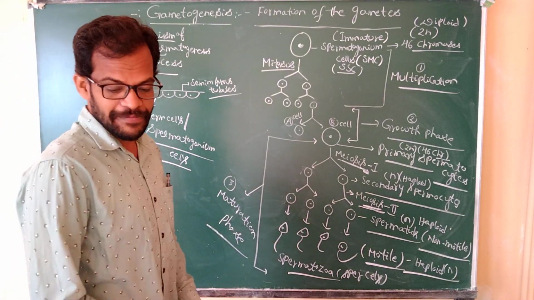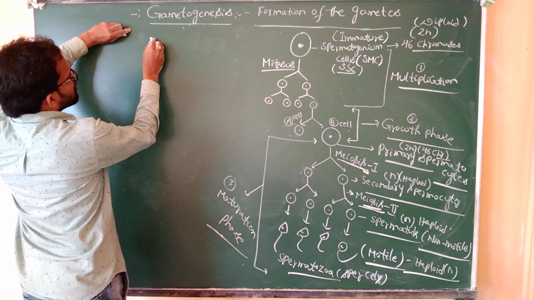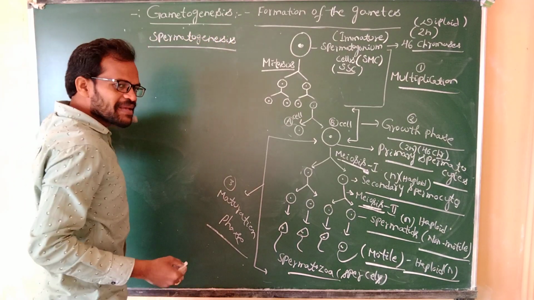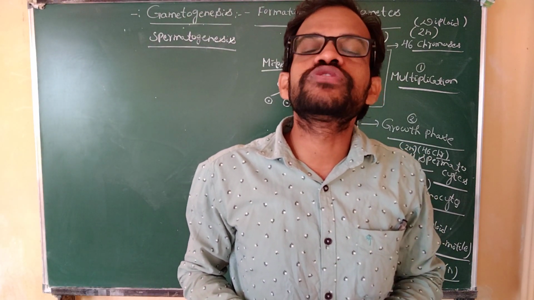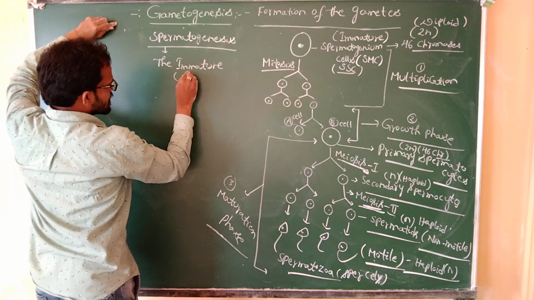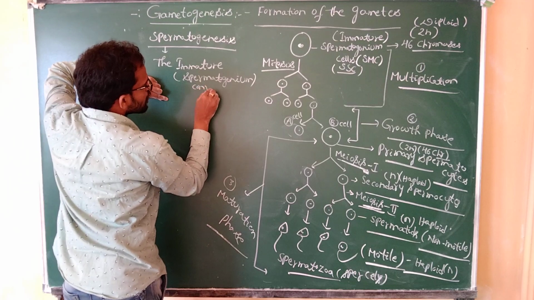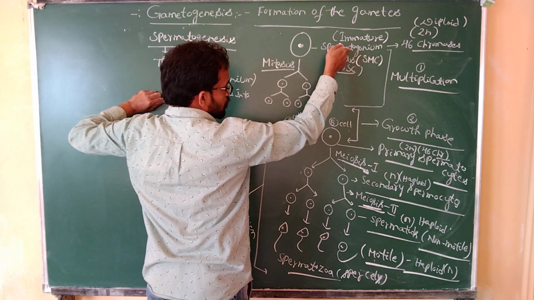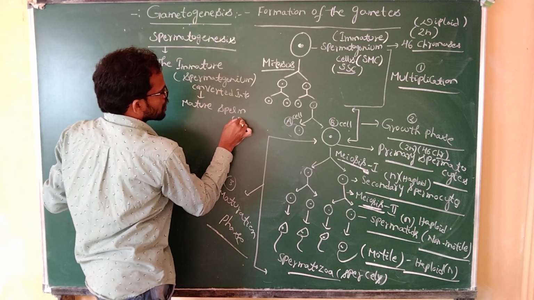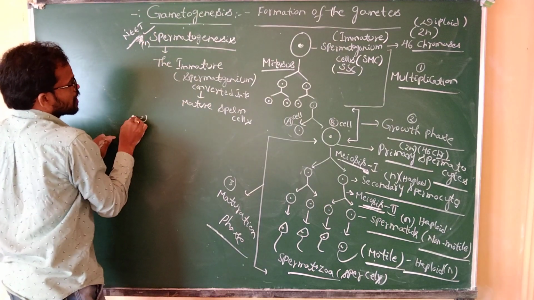What is the meaning of spermatogenesis? Spermatogenesis means the immature spermatogonium cells are converted into mature, motile sperm cells. This is known as the spermatogenesis process. It is important for the exam.